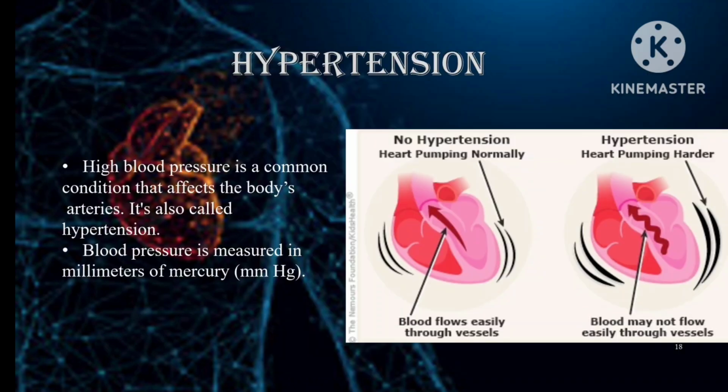Then, hypertension. High blood pressure is a common condition that affects the body's arteries. It's also called hypertension. Blood pressure is measured in millimeters of mercury, known as mmHg. As you see, this is the difference between hypertension and no hypertension.